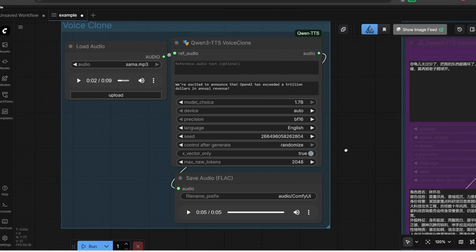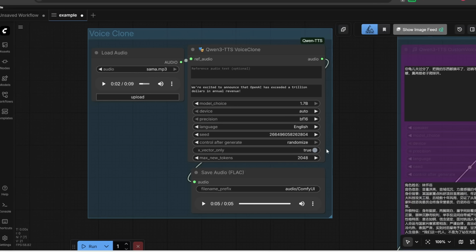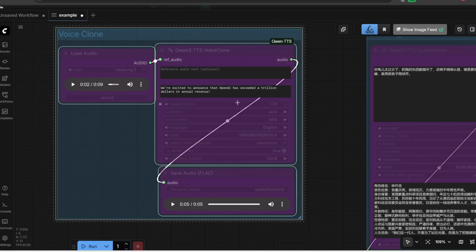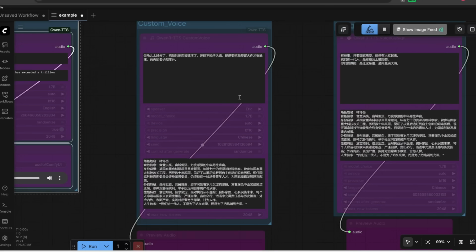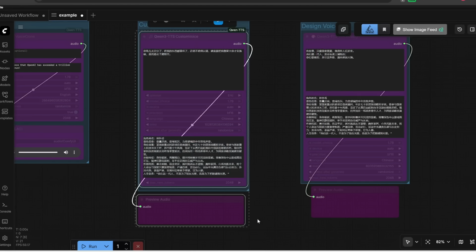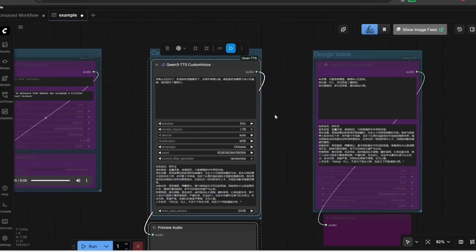All right, so that covers how to clone someone's voice with just a few seconds of their voice. So next, let me drag over this and then press Ctrl B to disable it. And then we are going to move on to this custom voice node. So let me drag over this and press Ctrl B again to re-enable it.